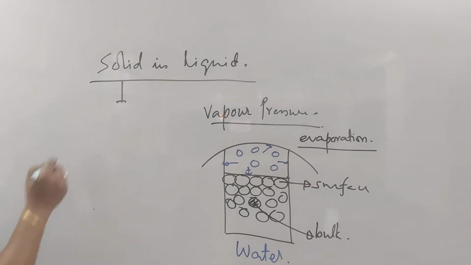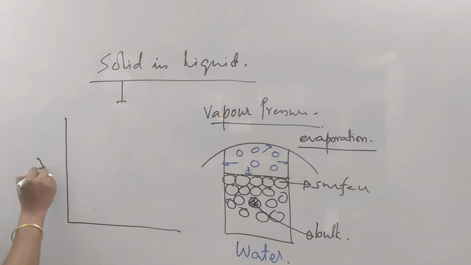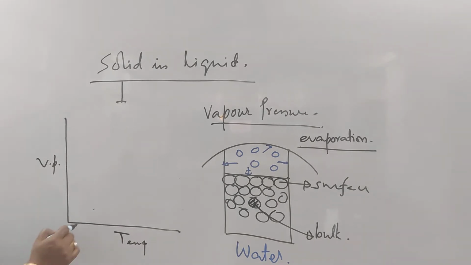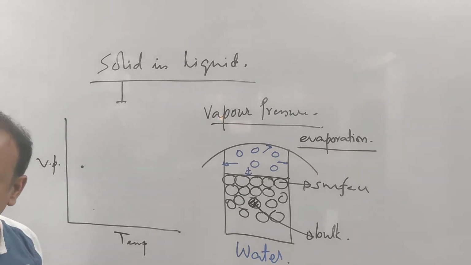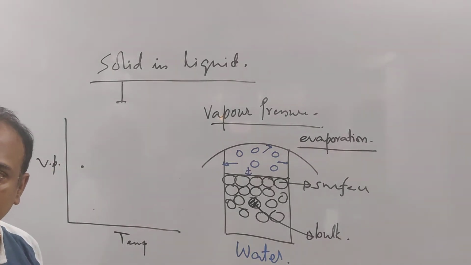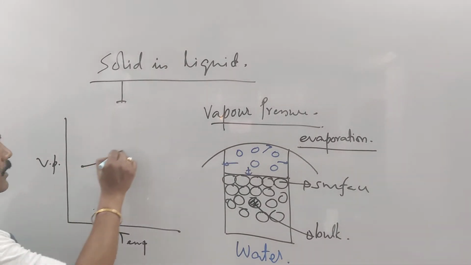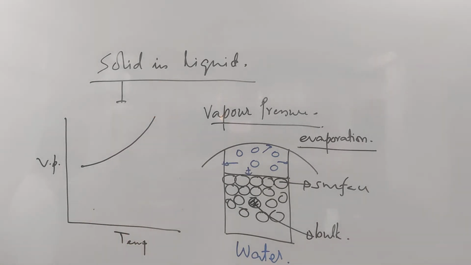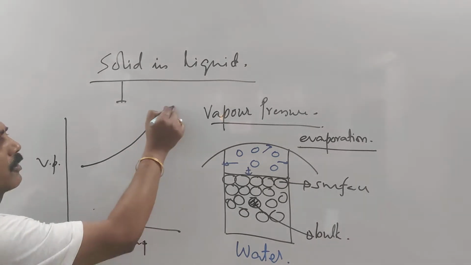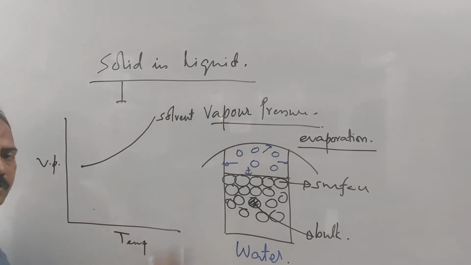Here we are plotting the vapor pressure in this direction, and in this direction we are plotting the temperature. Vapor pressure versus temperature. Suppose at this particular temperature, this is the vapor pressure of the pure solvent. Now with the increase in temperature, we know the vapor pressure is increasing, but not uniformly. It increases like this. Fine. That's the vapor pressure of the pure solvent.